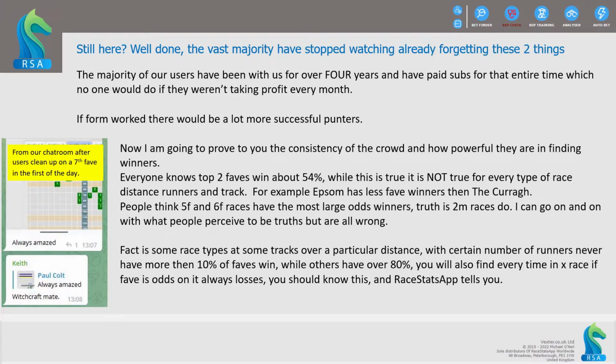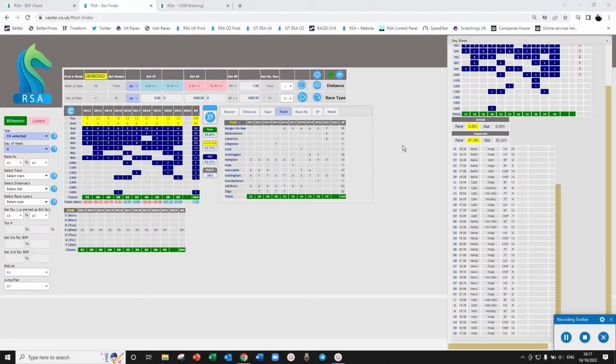Fact is, some race types at some tracks over a particular distance with a certain number of runners never have more than 10% of faves win, while others have over 80%. You will also find every time in X race, if odds favours odds on, it always loses. You should know this, and RaceStats app tells you. Up next, a video showing you RaceStats app in action. This video is not to train you on how to use RaceStats app.